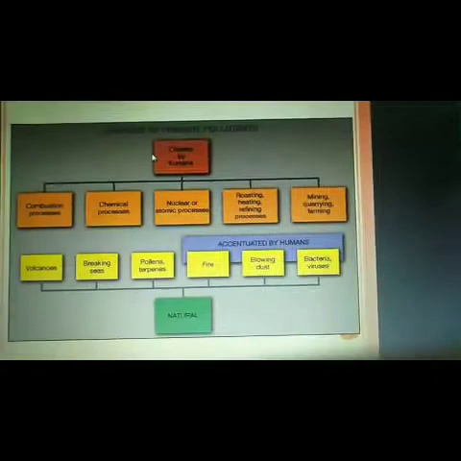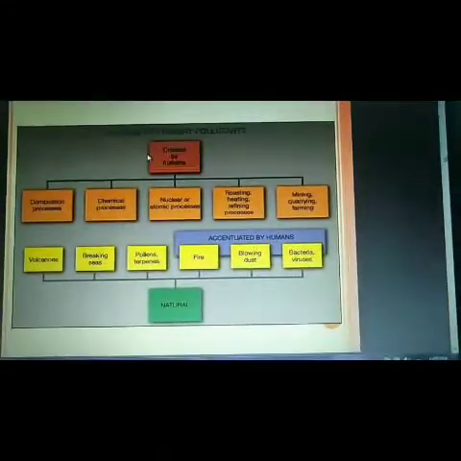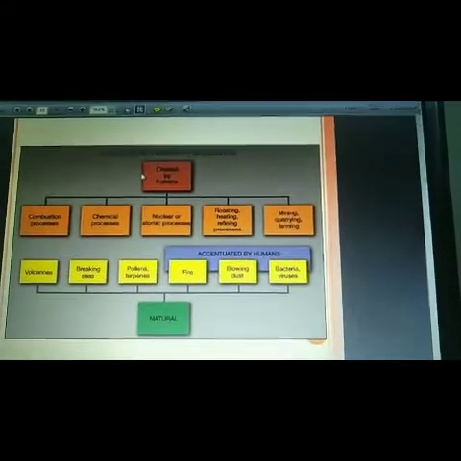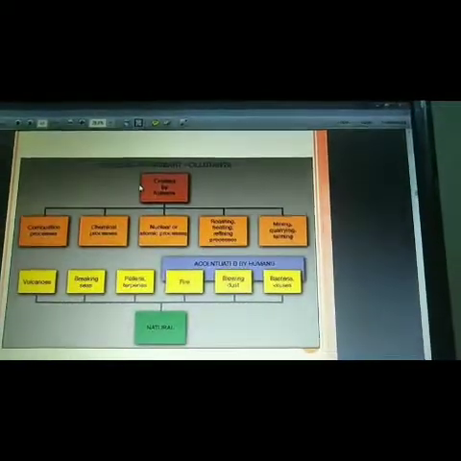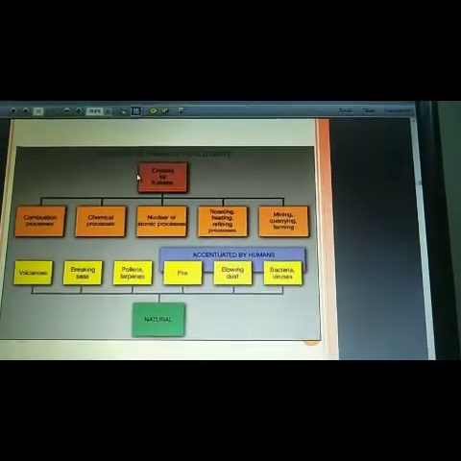Another graphical representation you can see is the source of primary pollutants. So what are the main sources of primary pollutants? Already we have told that the first one is natural and the second one is human or man-made.